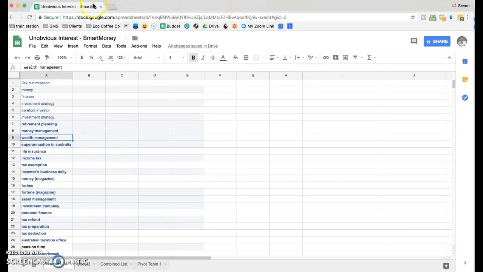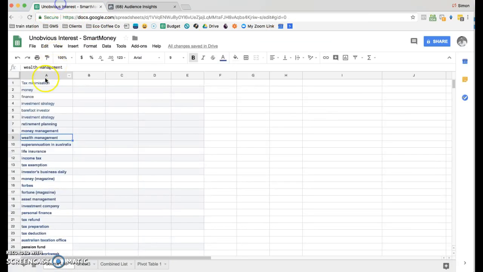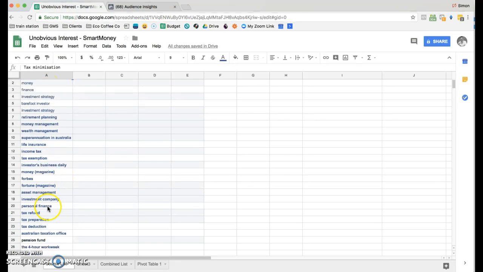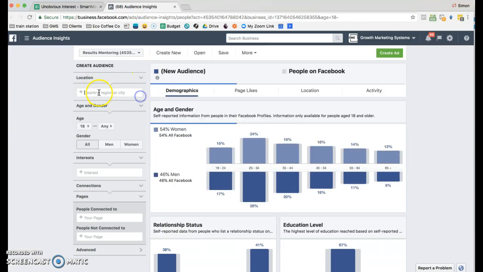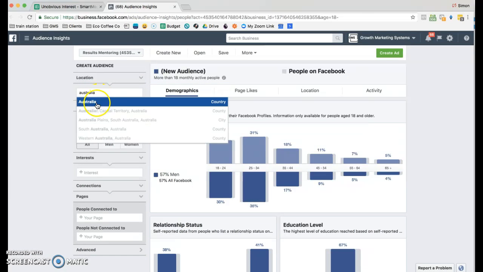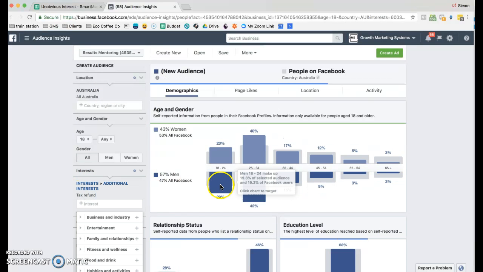So what we do is, Facebook actually has an audience insights tool. What that allows us to do is plug in each of these interests here. So for example, let's just take maybe personal finance or tax refund. That's a bit of a no-brainer. So if we take tax refund, let's just change it to match up with Australia. So I just plug tax refund in here.